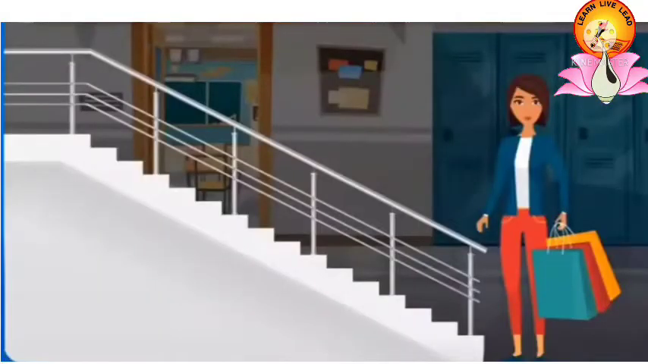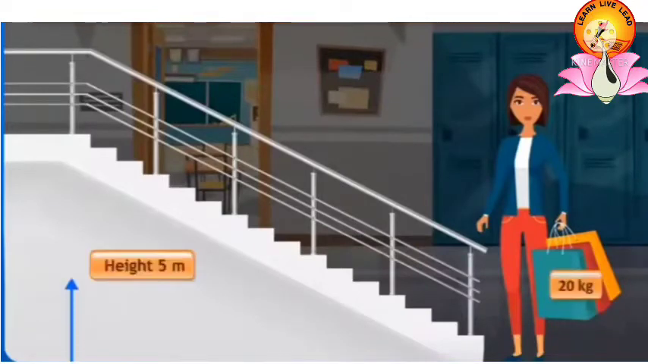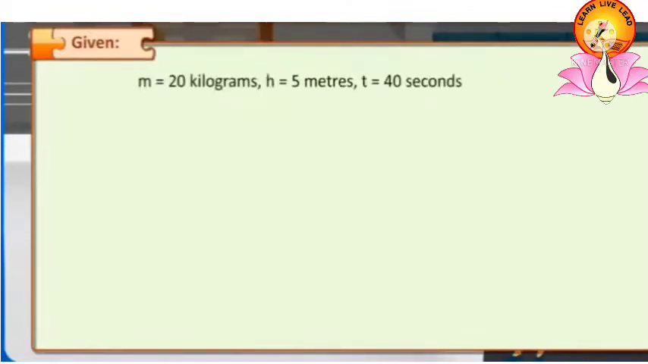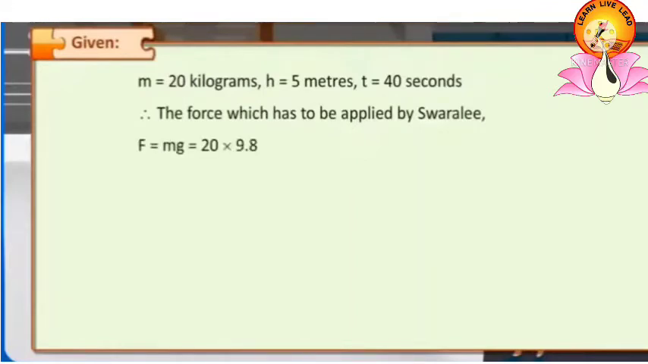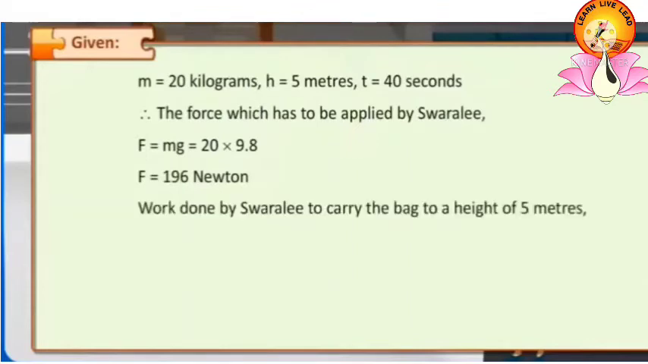Example number 1. Swarali takes 40 seconds to carry a bag weighing 20 kg to a height of 5 meters. How much power has she used? In the given example, mass of the bag is 20 kg, height is 5 meters and time is 40 seconds. Therefore, the force which has to be applied by Swarali is F equal to m into g, that is 20 into 9.8. Therefore, F is equal to 196 Newton.